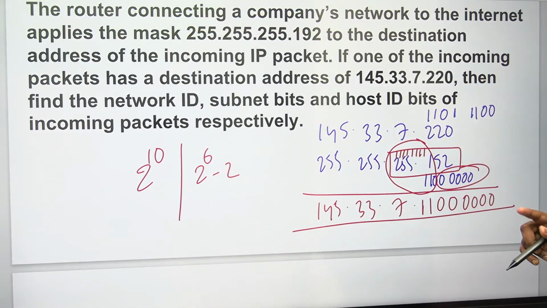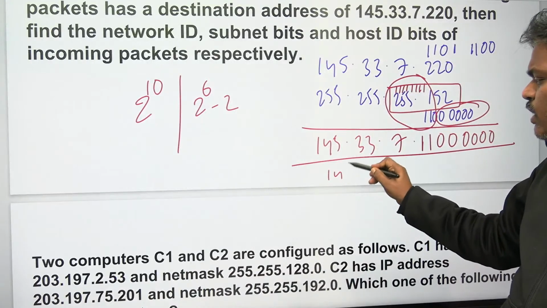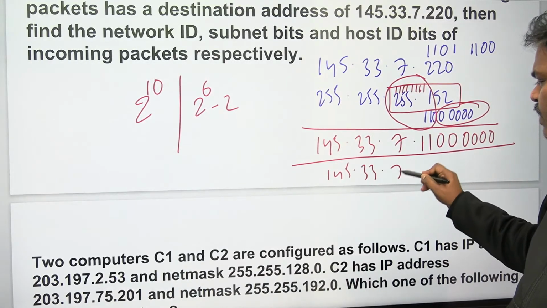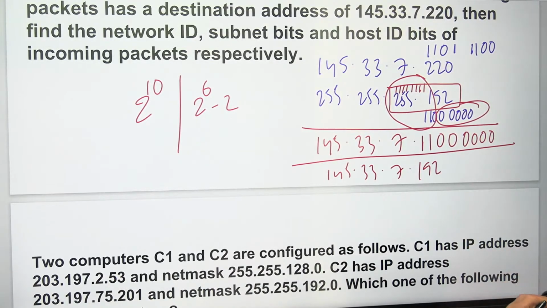If one of the incoming packets has this destination address, then find the network ID. This is the network ID. The network ID is going to be 145.33.7. I think this is going to be 192, 128, 64, 192. This is the network ID, the net ID. Okay, net ID I calculated.